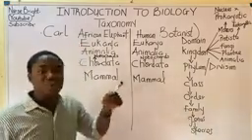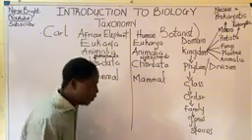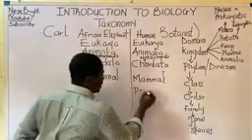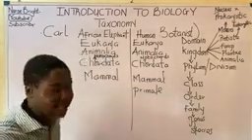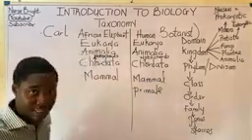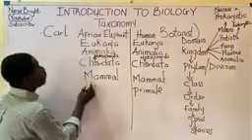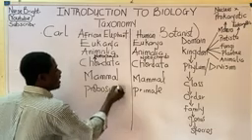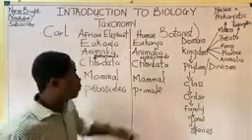So moving over to the order. Which order do humans belong to? Humans belong to the order called primates. Do you understand? For elephants, it is different. I'm going to explain what this means. The elephant belongs to the order called Proboscidea. Take note. Proboscidea. Now for humans, I'm stressing humans now.